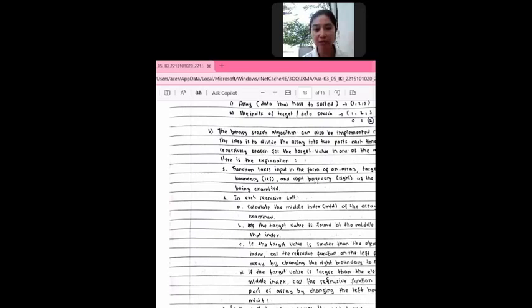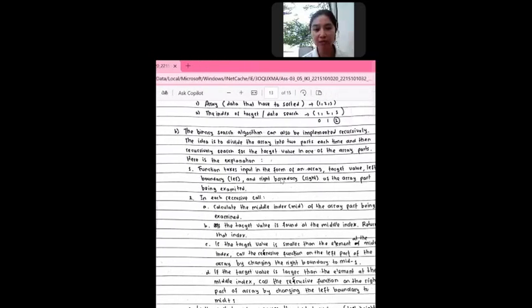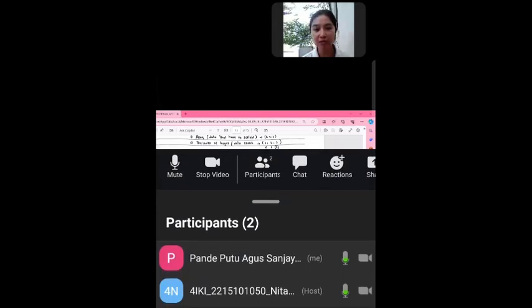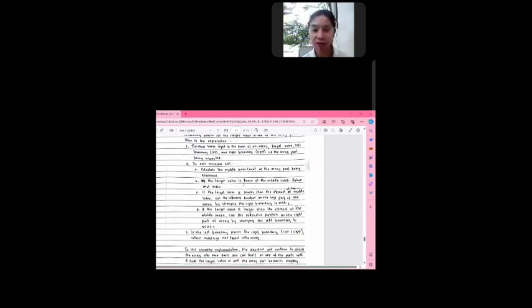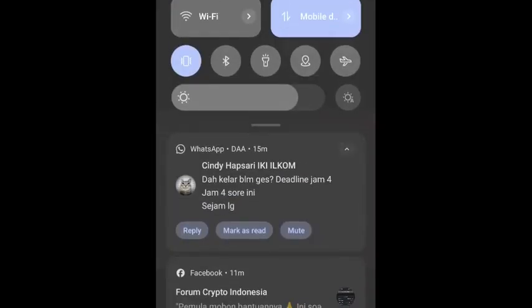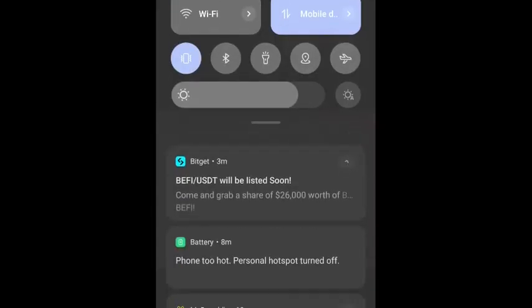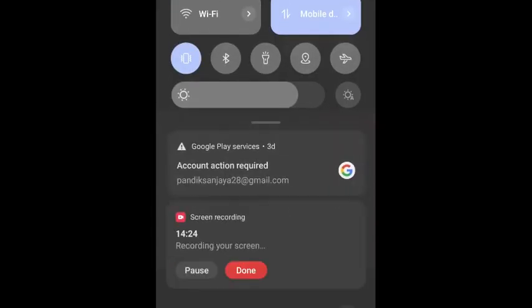Then the target value, if it is found at the middle index, return that index. Third, if the target value is smaller than the element at the middle index, call the recursive function on the left part of the array by changing the right boundary to mid minus 1.